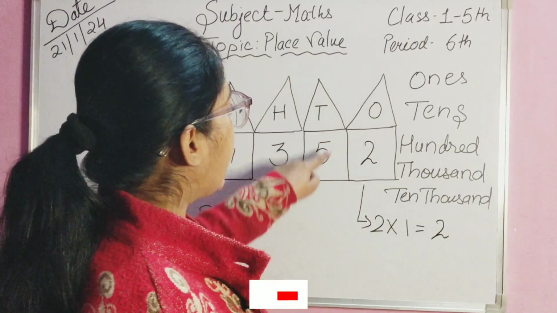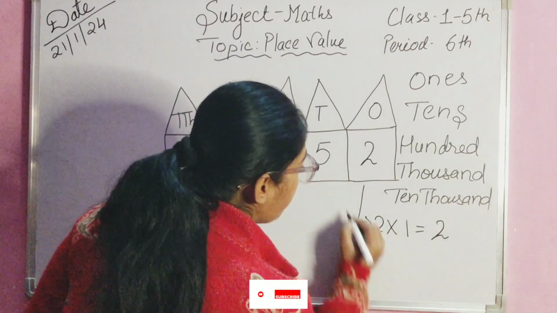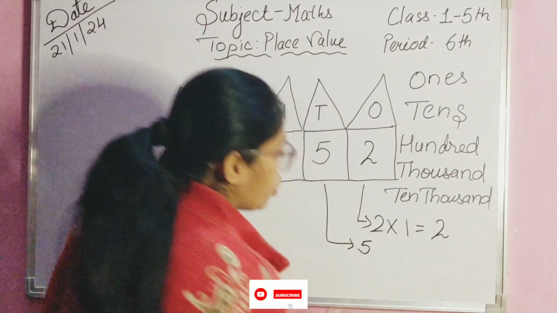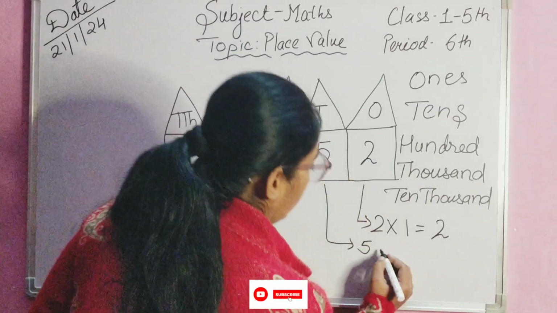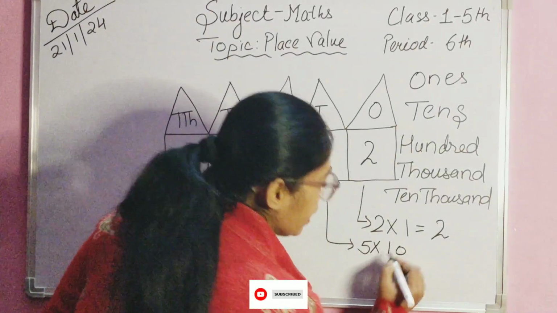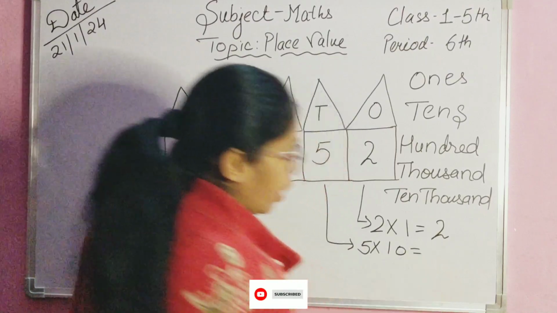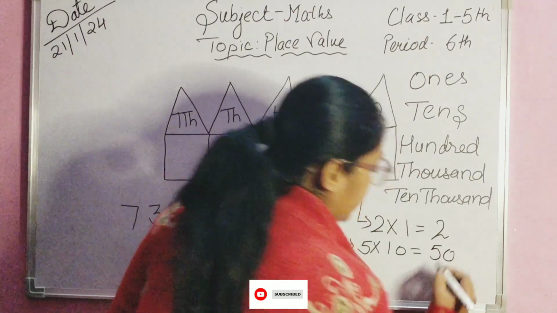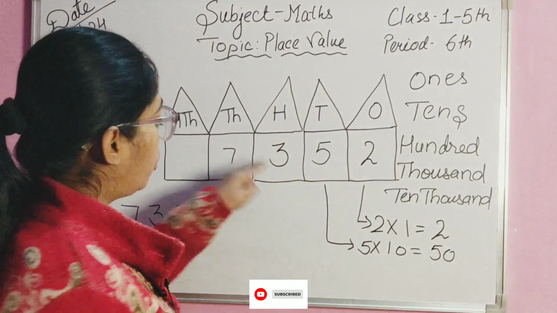Next, at 10's place, which number is there? 5. Okay, 5 is there at 10's place. So it is tens. In tens we add 1 0. Okay, see, like this we write 10. So what becomes? 50. Very good, very nice.